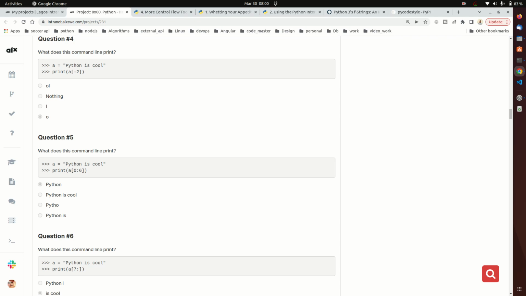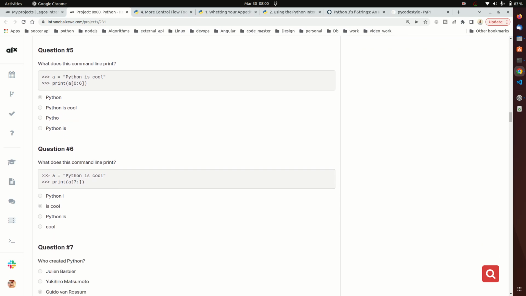Question 5 says, what does this command line print? If you look at it, this is also a variable that holds a string, and we're slicing from the start 0 to 6. Okay, so 0 to 6, this is the correct answer.